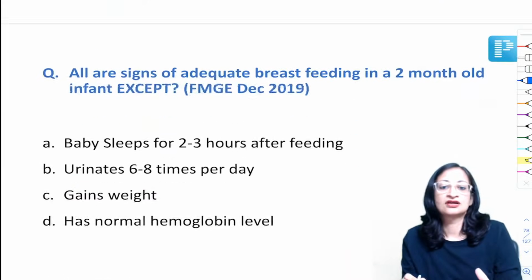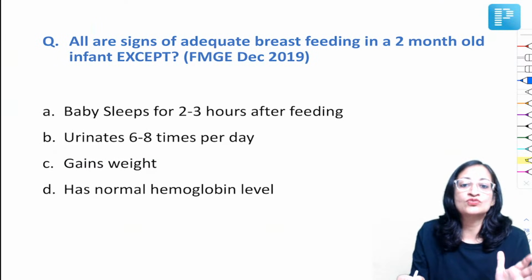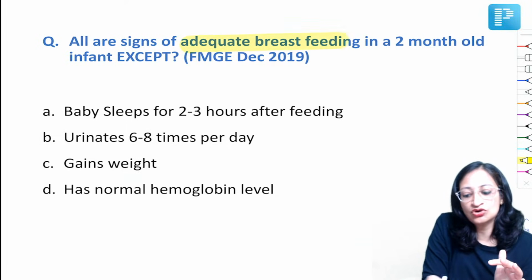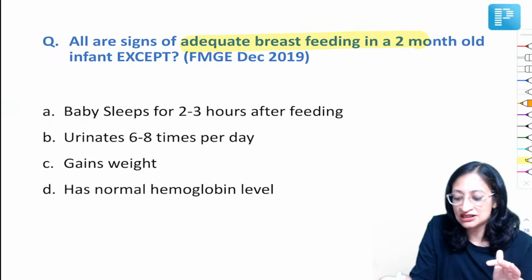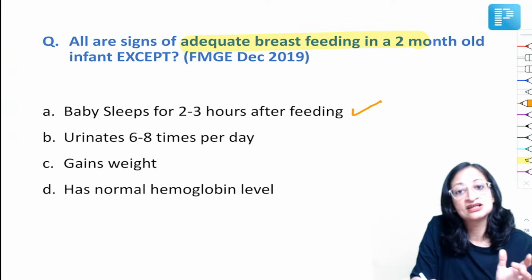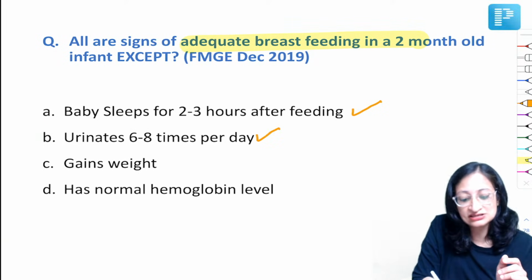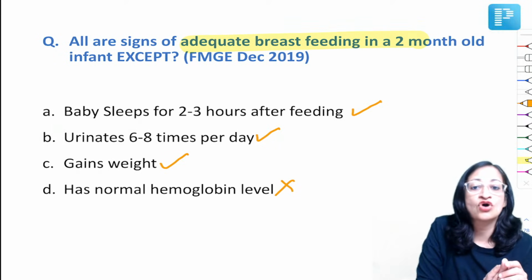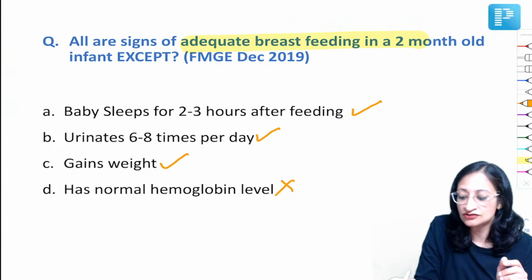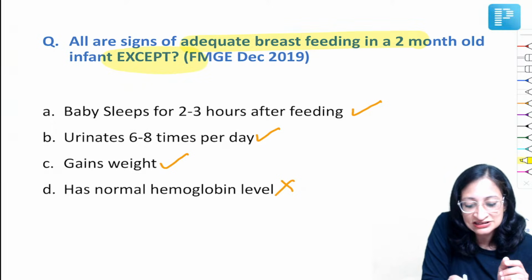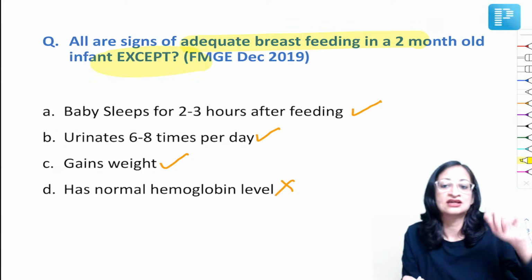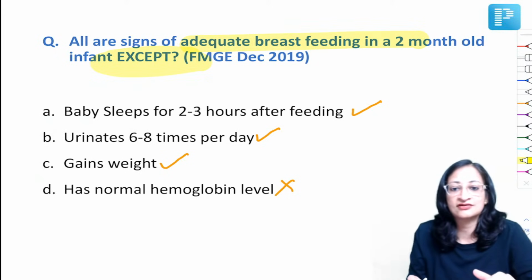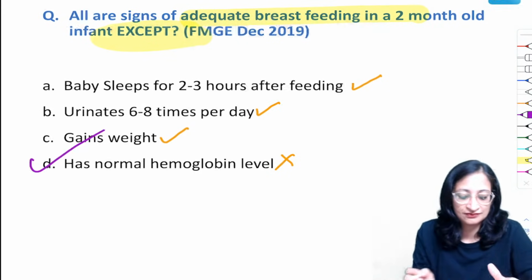Right. All are the signs of adequate breastfeeding in a 2-month-old infant except. So when do you call it adequate breastfeeding? When the baby sleeps for 2 to 3 hours after feeding, yes. Urinates 6 to 8 times a day, yes. Gains weight, yes. Has normal hemoglobin level, no. So breastfeeding has nothing to do with normal hemoglobin level. So all are the signs of adequate breastfeeding except. Please do read this except, okay? Don't jump and mark the answer as A. Please read the word except, and so our answer comes to be D, as most of you have answered it correctly. Very good. So answer here is D.